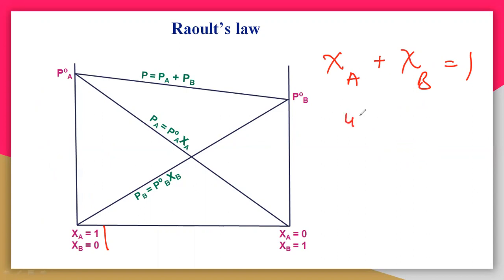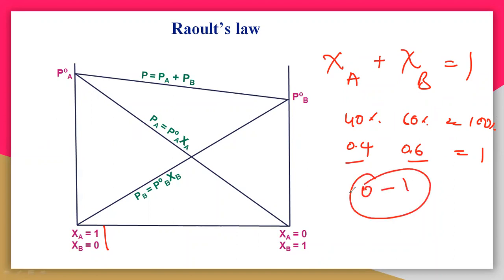Because if A is 40% and B is 60%, it definitely equals 100%, that is 0.4 plus 0.6 equals 1. Mathematically, the mole fraction is simply a percentage, so whatever it may be, the value is always between 0 and 1. If zeta A is 1 and zeta B is 0, the total is definitely equal to 1.